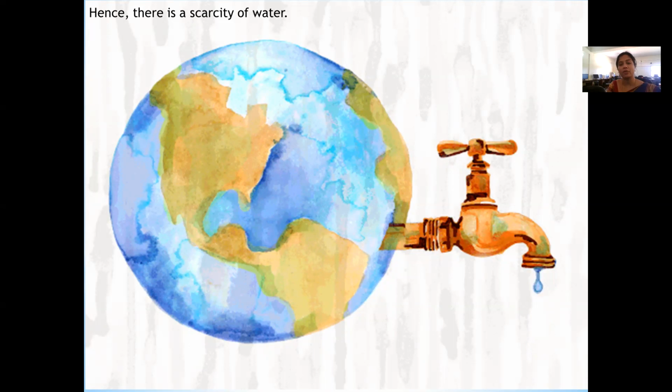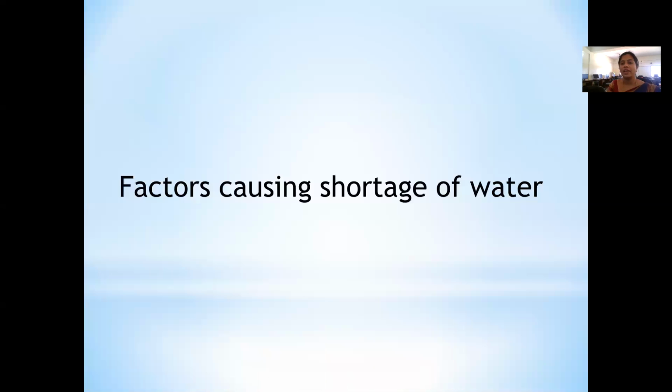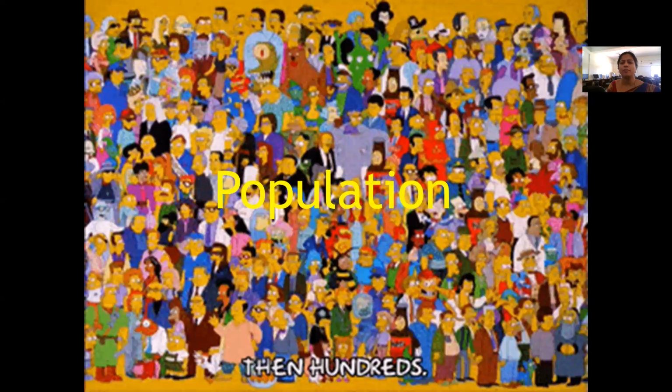And what are the reasons for that? Let us see about it. Factors causing shortage of water. The fresh water I'm talking about. I'm not talking about the salty water, the ocean water. I'm talking about the fresh water. And we have studied that fresh water is river water, stream water, pond water, lake water, underground water. Correct? One of the biggest reasons is the growing population.